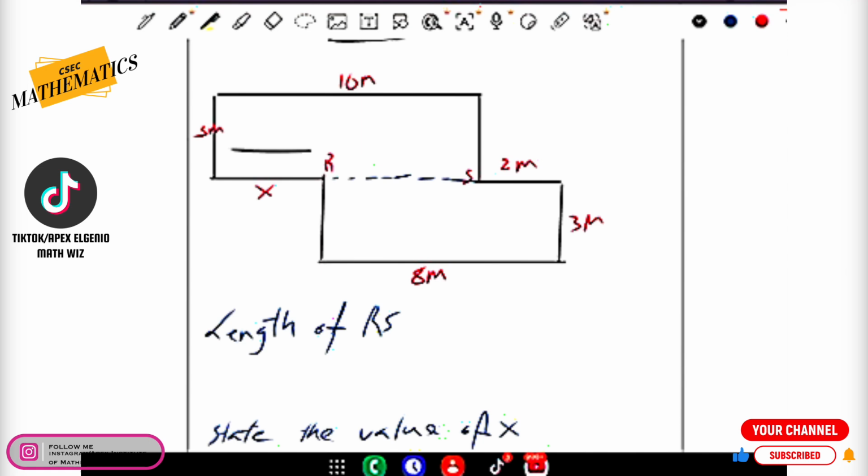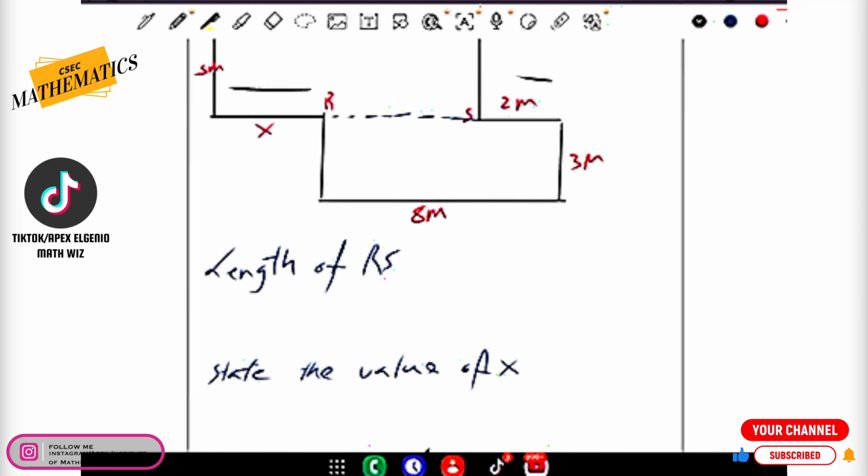If we compare RS to 8 meters, you will find that RS and this piece right here, that's 2 meters, add up together to give you the 8. So therefore, we can safely create a little equation here. RS plus the 2 meters will give us the length of 8 meters.